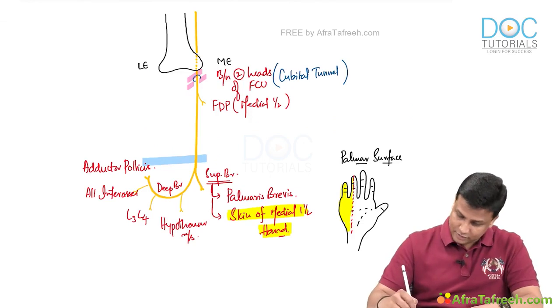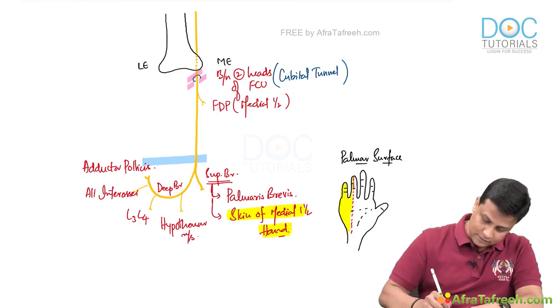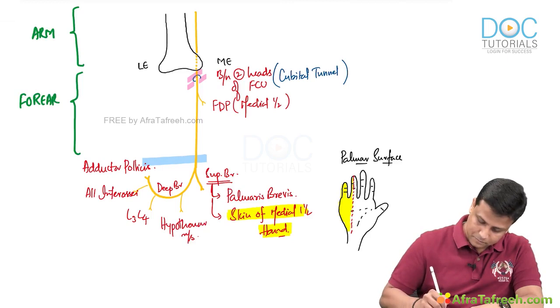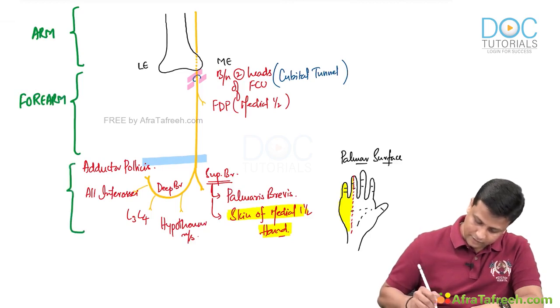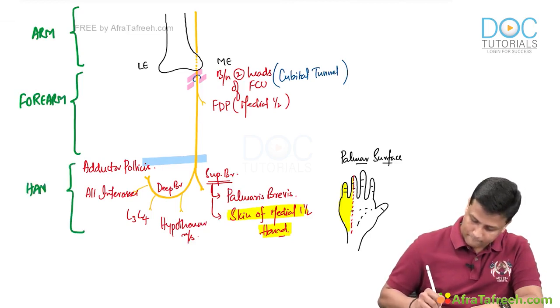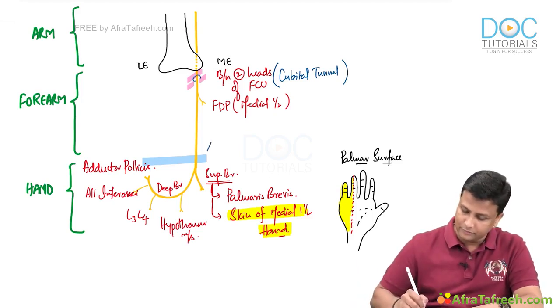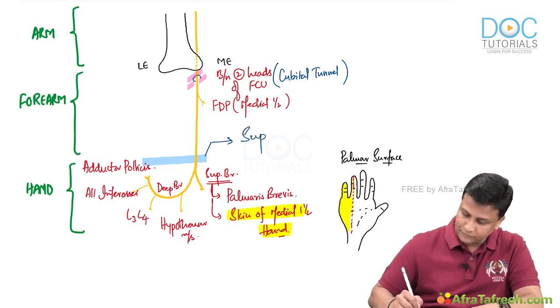Okay. So, you can just mention here, this will be actually in the arm. Okay. And this part will be actually the forearm. And finally, this will be in the hand, guys. Fine. And one more thing, you have to make a note here. Remember, ulnar nerve is actually going to pass superficial to flexor retinaculum.